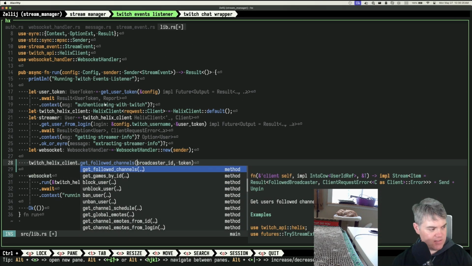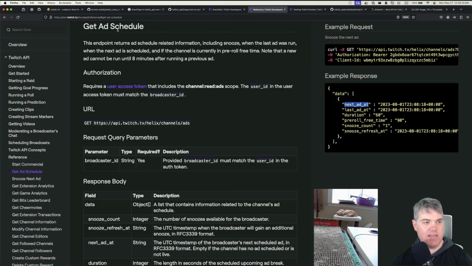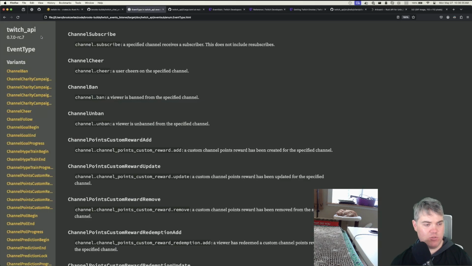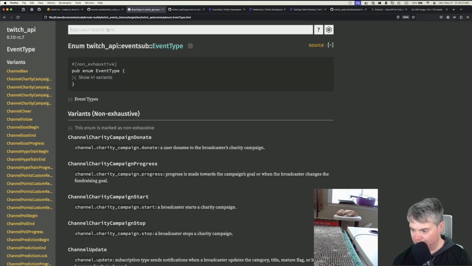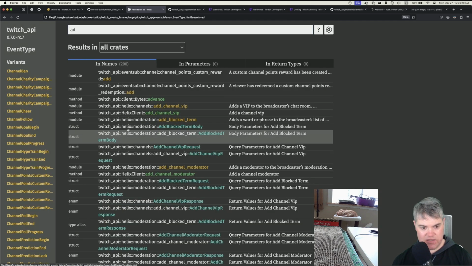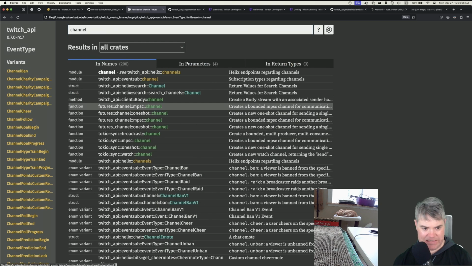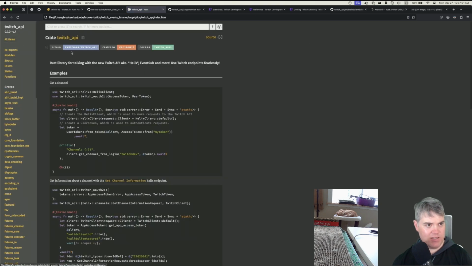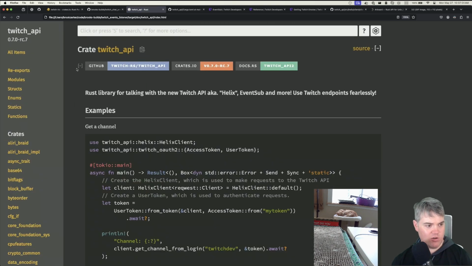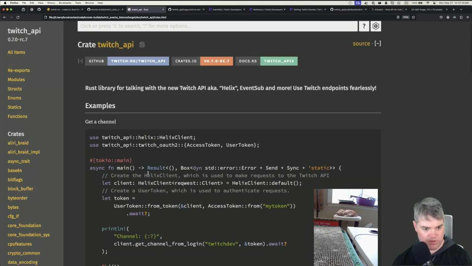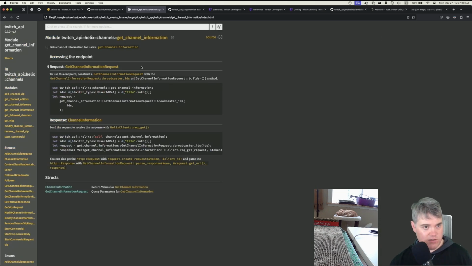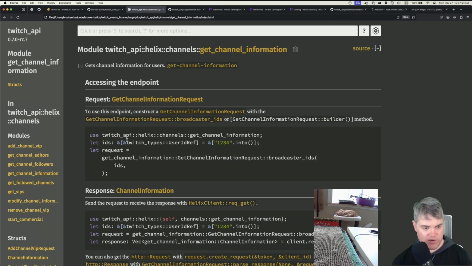I need to find where this is saying that I can wrapper Twitch API. I want to find something about ad. Yeah, this channel. Hold on. Twitch API. Fine, we'll just go to their official ones. Oh, this is still local. Okay, Twitch local. Go to their client. Get channel information. Okay, use get channel information.